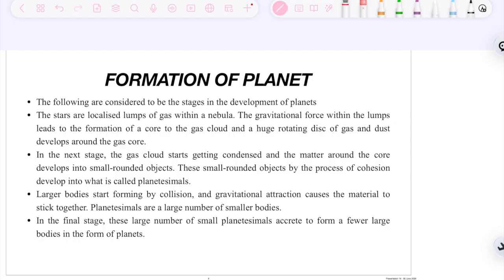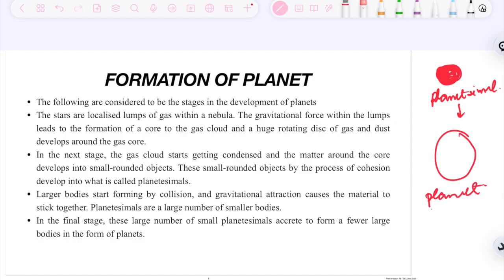As we have already seen in the video, the basic concept of the formation of planets is that dust particles and grains came together. These formed rock-like structures. When these rock-like structures mixed and accumulated together, they formed something called planetesimals. And when these planetesimals came together, they formed a planet. So that's the basic idea regarding the formation of planets. It is also known as the accretion model.